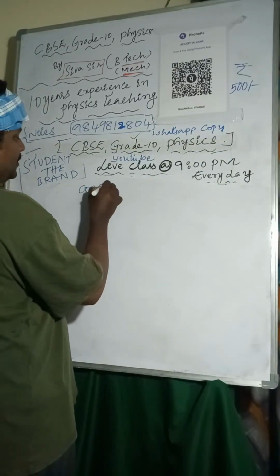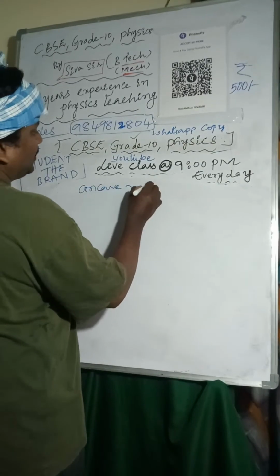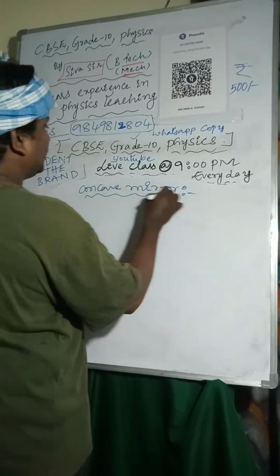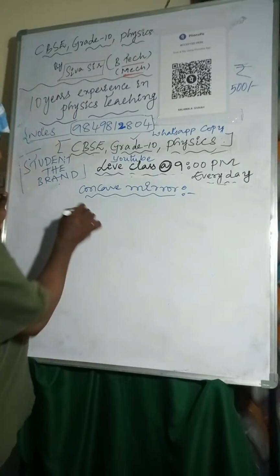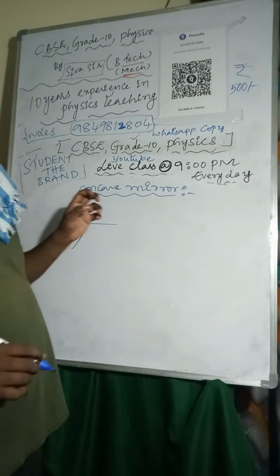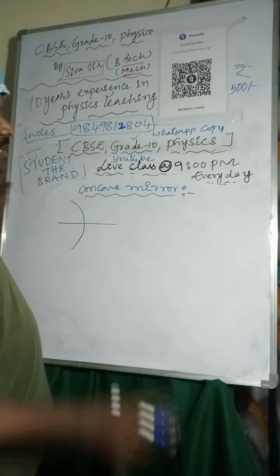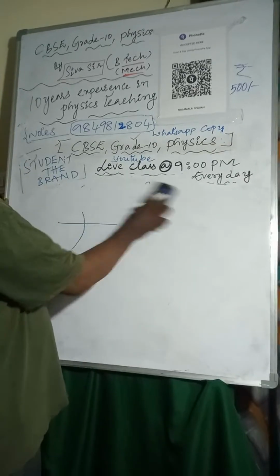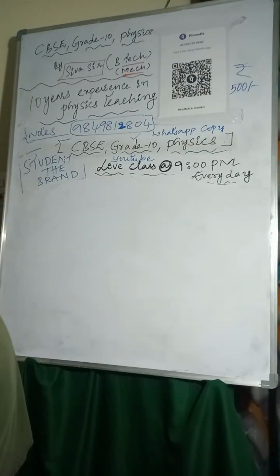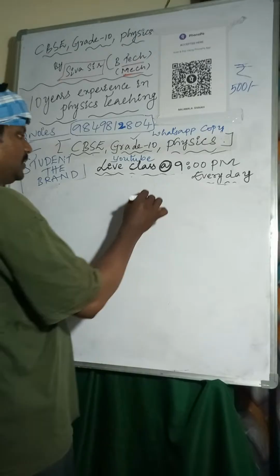But before that, we will discuss the terms related to spherical mirrors, then I'll go to the concave mirror ray rules. Terms related to spherical mirror. So here I'm considering.